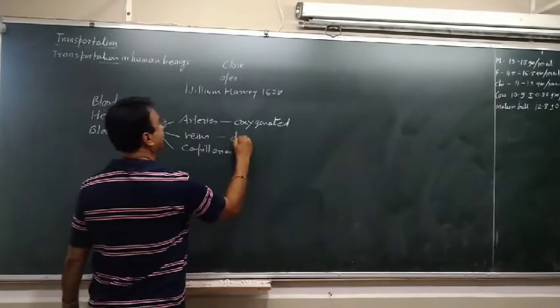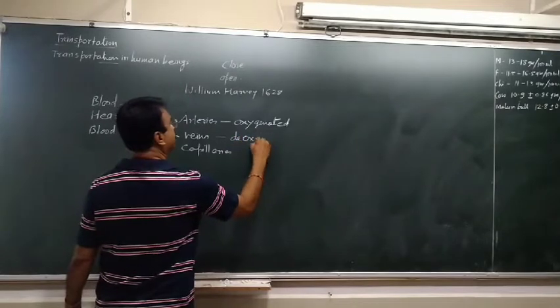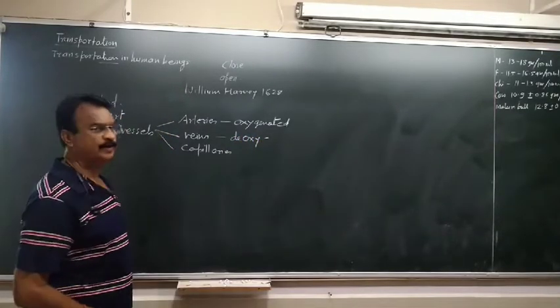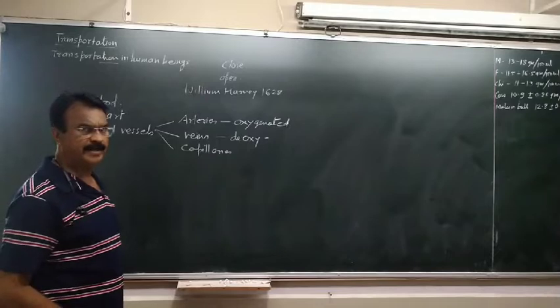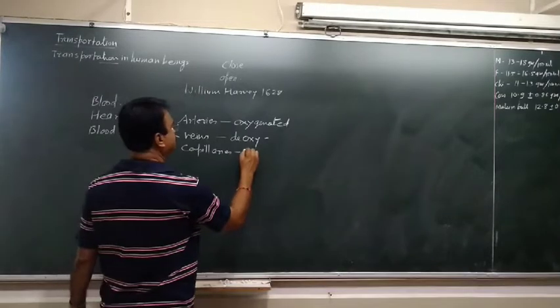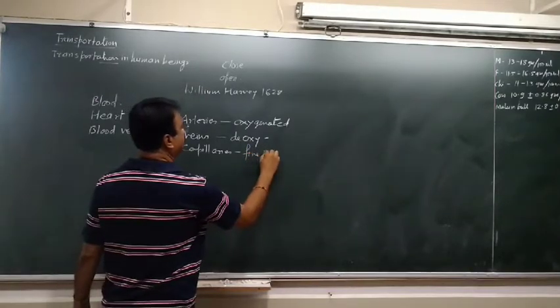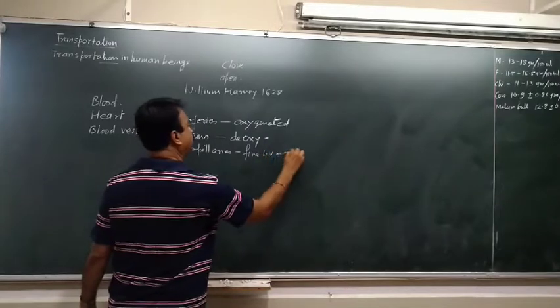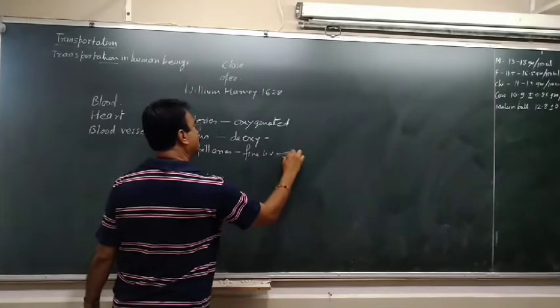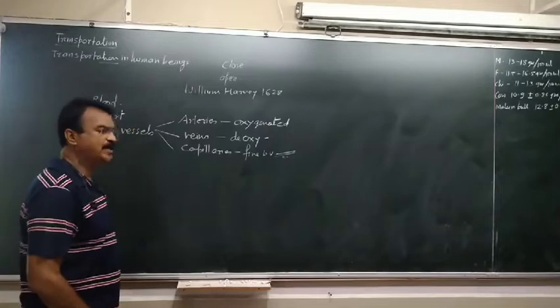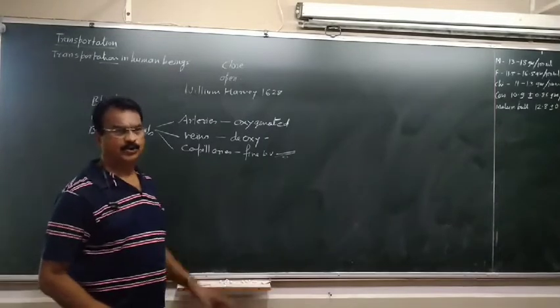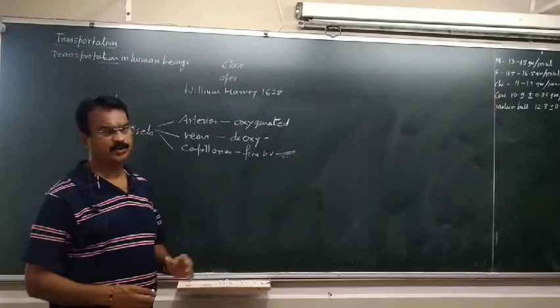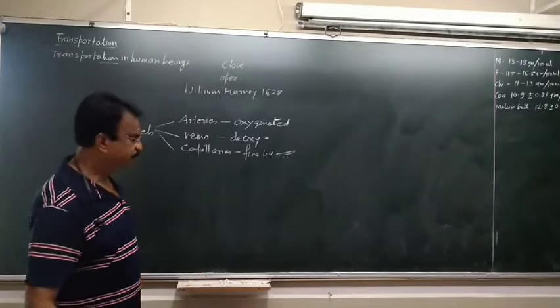The veins carry deoxygenated blood, that means impure blood containing carbon dioxide, and capillaries are the fine blood vessels through which the materials drain out and they are supplied to the cells. So three kinds of blood vessels are there through which the blood flows.